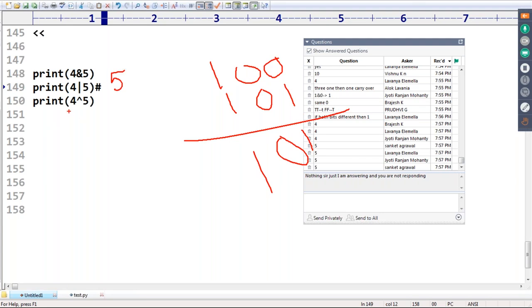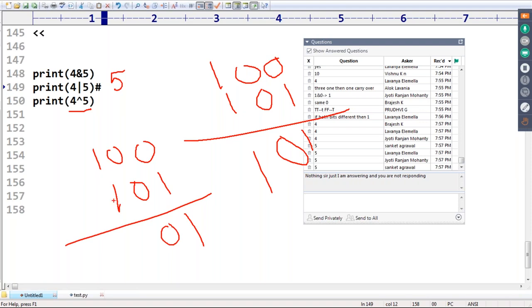Okay, 4 XOR 5. So 1 0 0 and 1 0 1. If both the bits are different, the result is 1. If both bits are the same, the result is 0. That's why the answer we are going to get is 1.